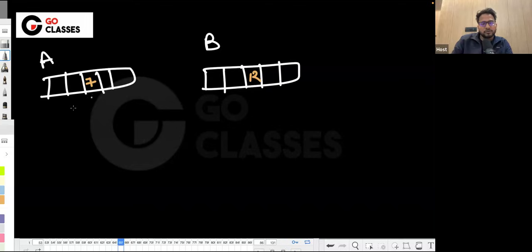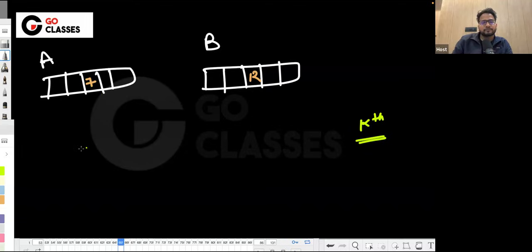Okay. So what is that smart technique? Let's just see. Suppose this is A and this is B, right? Now, there could be any number of elements here, but let's suppose one of the elements here is 7 and one of the elements here is, let's suppose, 12. Suppose we want to find out the kth smallest, right?